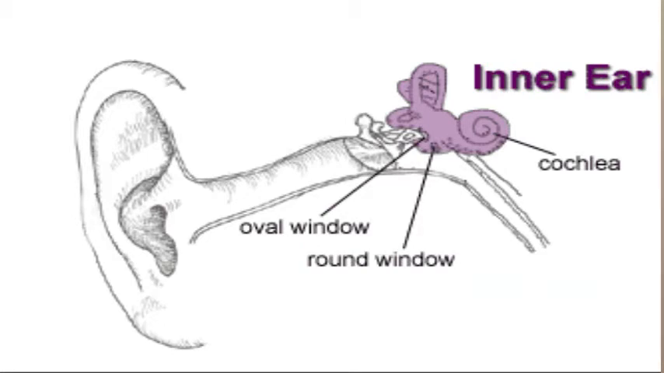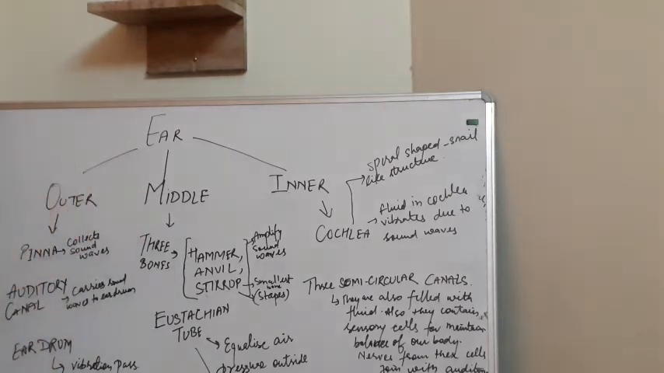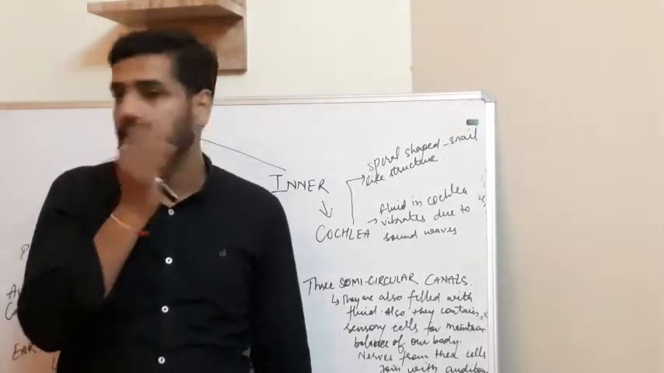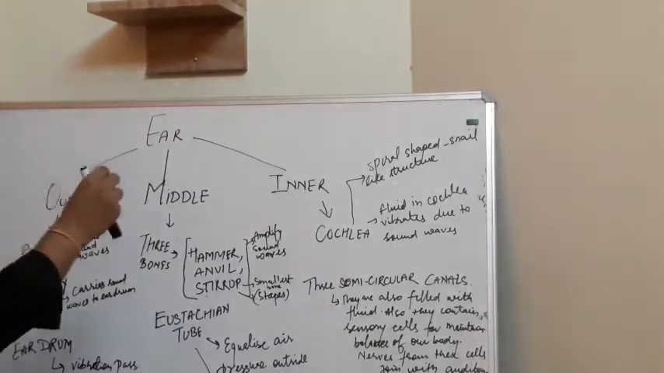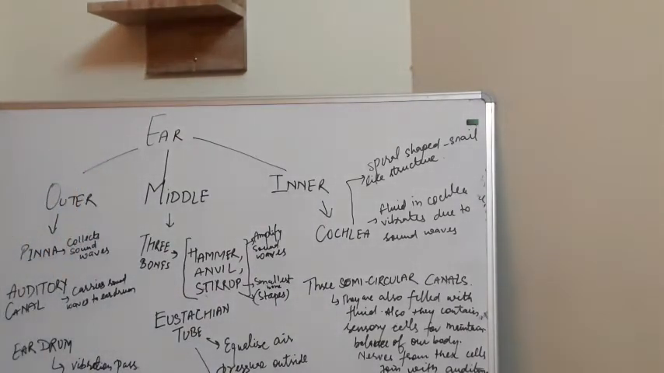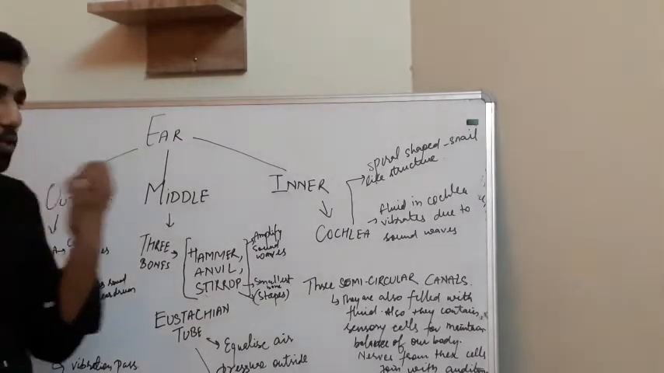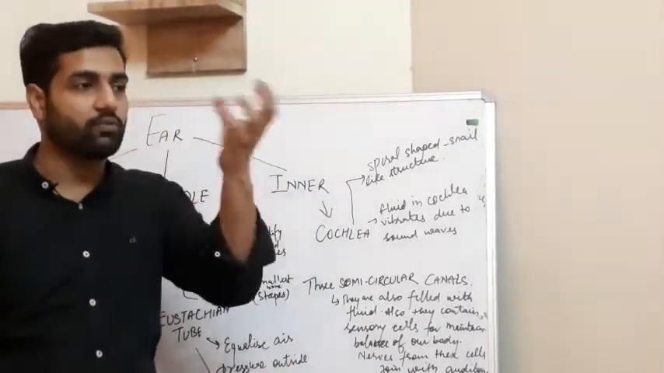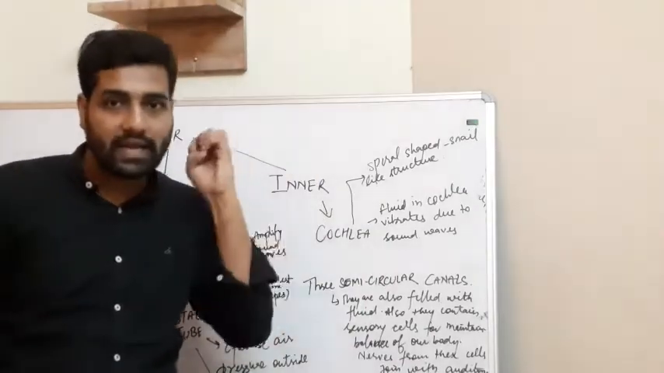Now see one by one, students. Now one by one we will discuss these parts, these divisions. First one is the outer part. The outer part, that is this part of the ear that we can see from outside the body, is known as the pinna. The pinna collects sound waves from the surroundings, from any kind of sound that is moving around us.